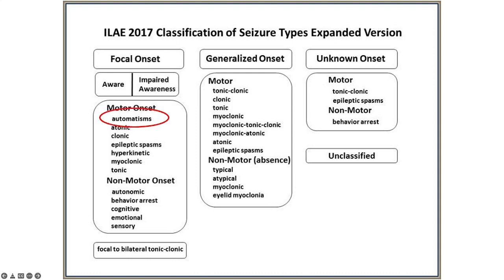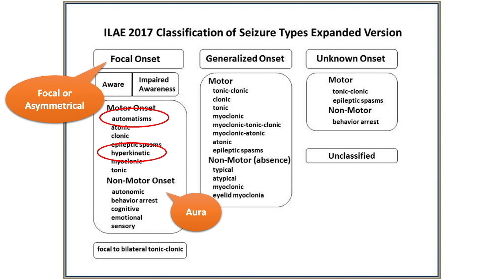Please note that under focal onset, there is automatism as well as hyperkinetic seizures, which were not present under the group of generalized onset seizures. In addition, there is also aura commonly seen related to focal onset seizures, as well as asymmetrical presentation in focal onset seizures. For example, focal tonic-clonic seizures or asymmetrical tonic seizures, which is different from symmetrical bilateral tonic-clonic seizures in generalized onset epilepsy.